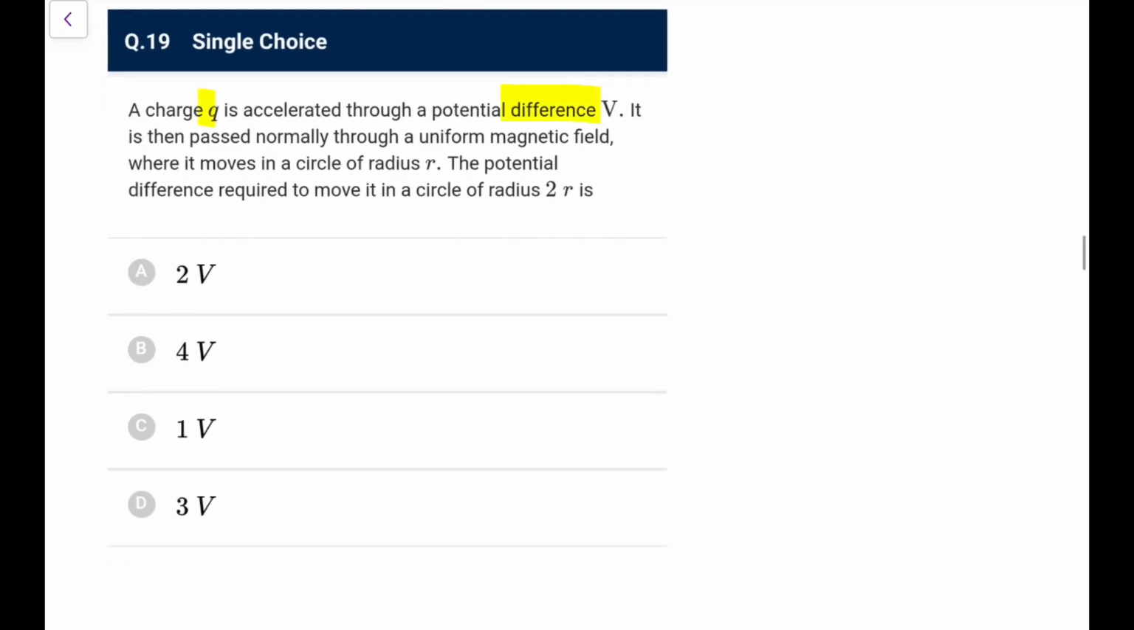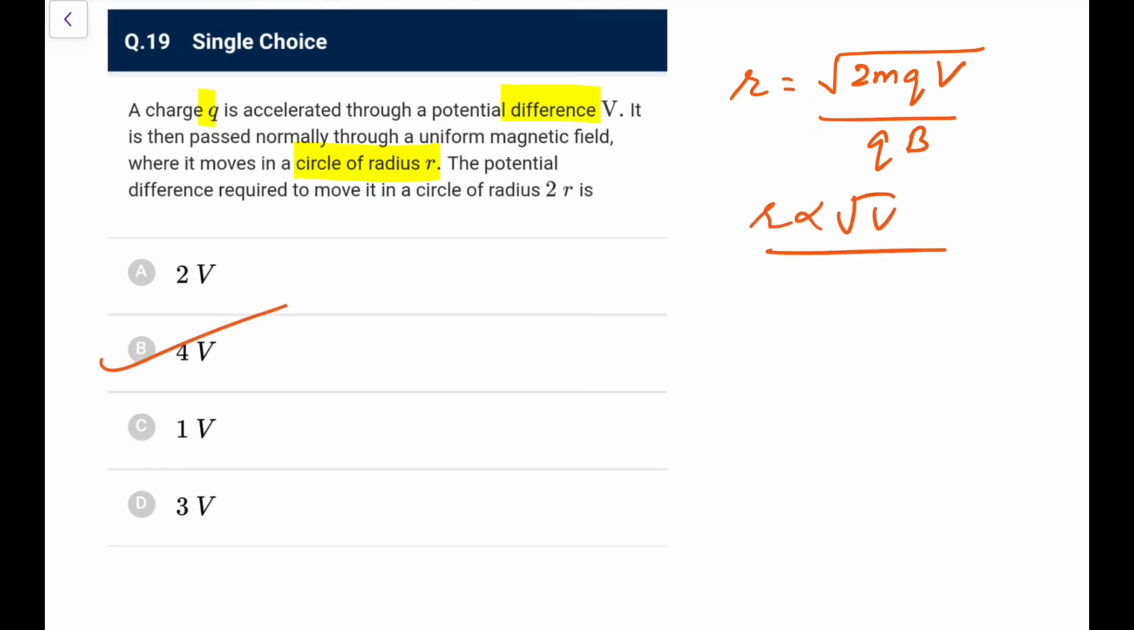A charge Q is accelerated through a potential difference V. It is then passed normally through a uniform magnetic field where it moves in a circle of radius r. The potential difference required to move it in a circle of radius 2r. You know r is equal to mv upon qB, that is root 2mK, and K is qV upon qB. So r is proportional to root V, so to double it V has to be 4 times. Directly go for option B, no other choice.